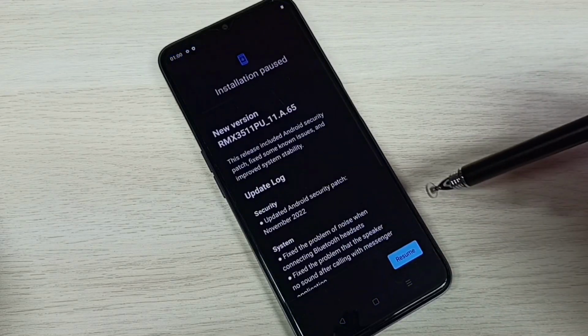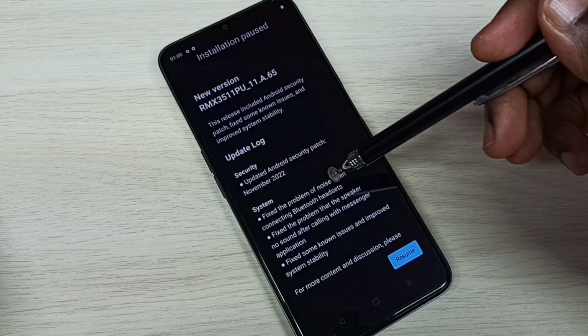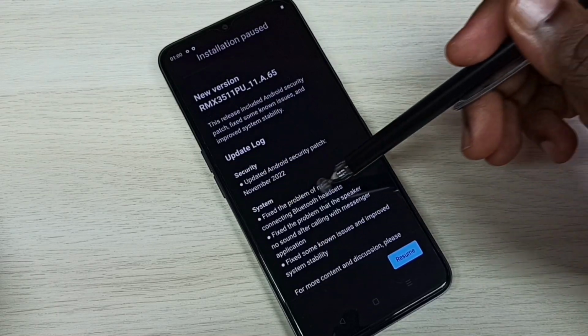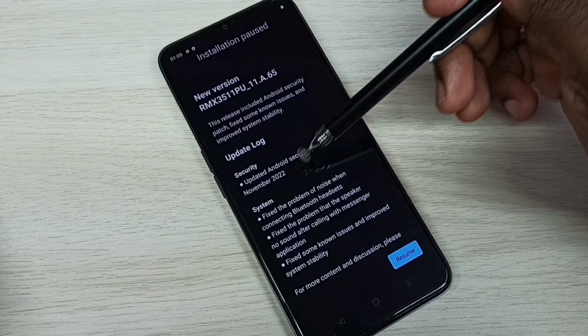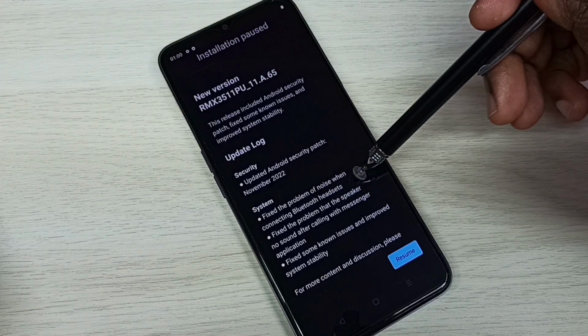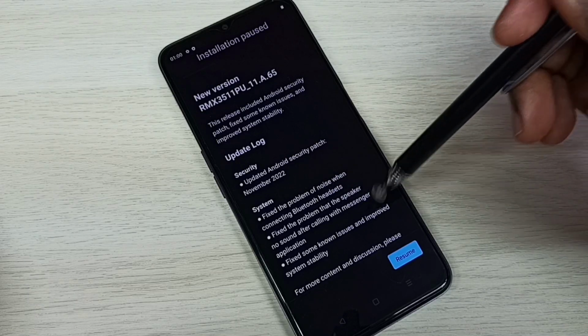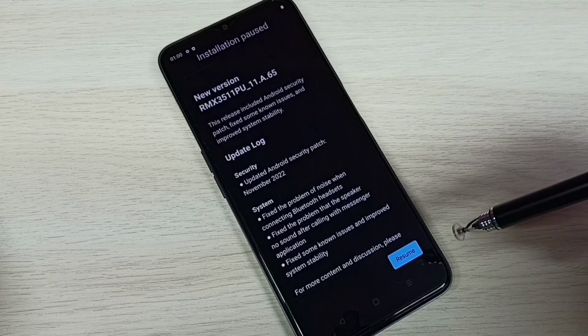Then check for system update. You can see one system update is available. So this update has a fix for this noise issue. You can see it fixed the problem of noise when connecting Bluetooth headsets. So just install this software update.